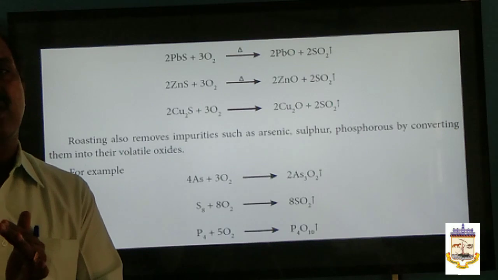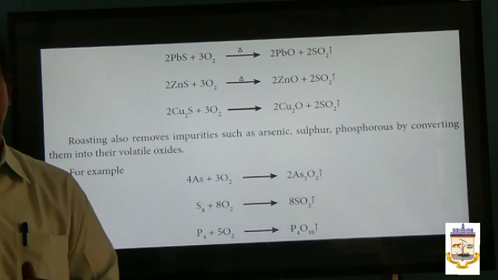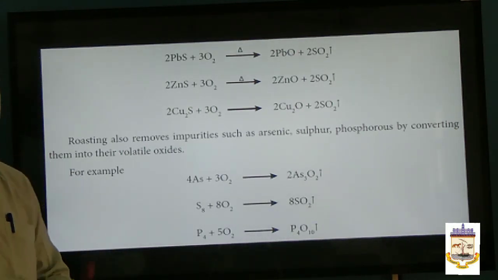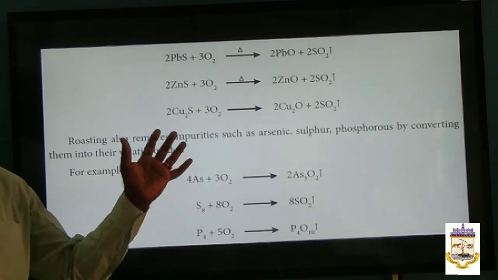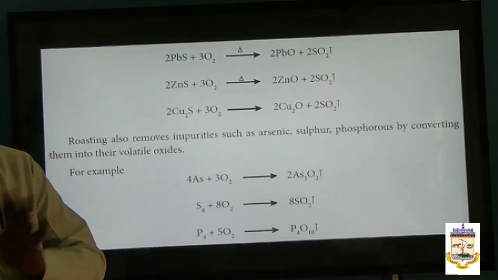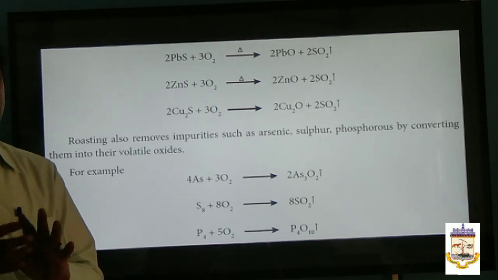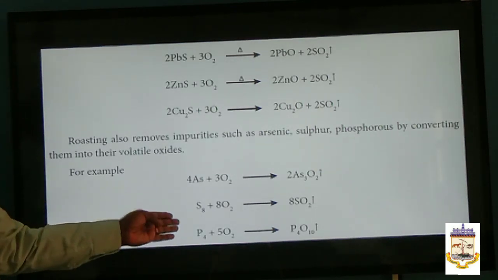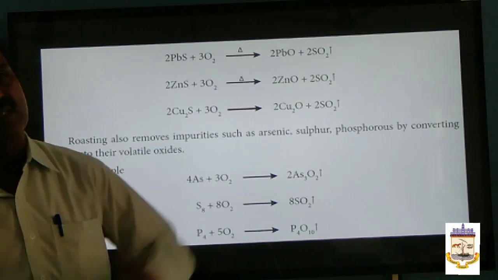You can convert the sulfur dioxide into sulfur trioxide, and then into sulfuric acid. That is another advantage: the byproduct can be converted into another useful compound. So during roasting, moisture gets removed, the ore becomes porous, and impurities such as arsenic, phosphorus and sulfur escape in the form of their oxides.